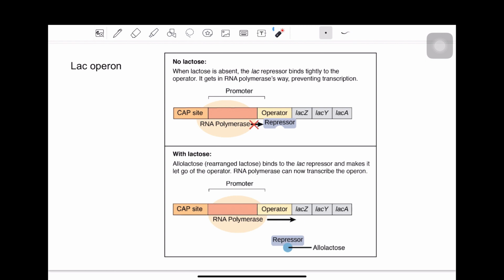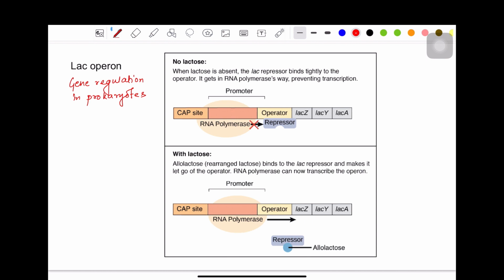Now, this is an example of gene regulation in the prokaryotes. And here we are discussing about the lactose operon or lac operon.